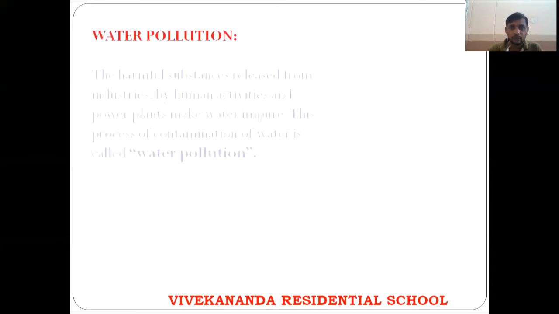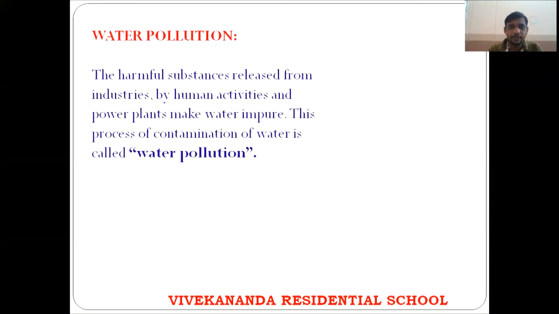Harmful substances released from industries, human activities and power plants make the water contaminated, that is impure. That means harmful substances released from industries, and human activities, such as bathing in lakes or ponds while the same water is taken for consumption, and also the water used by power plants, make the water impure. This process of contamination of water is called water pollution.